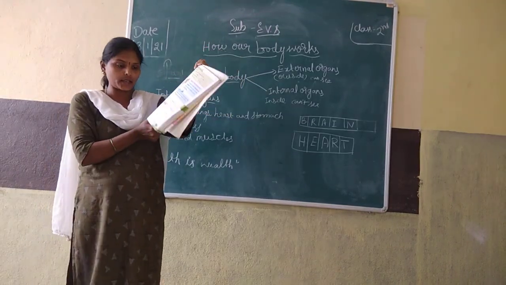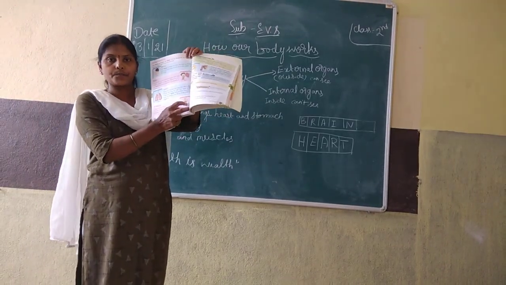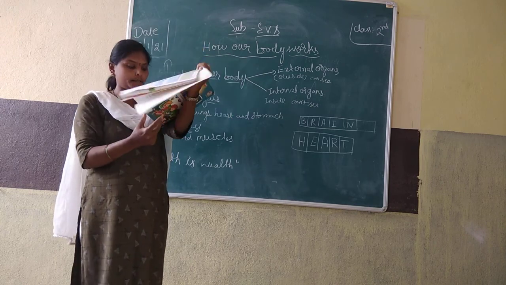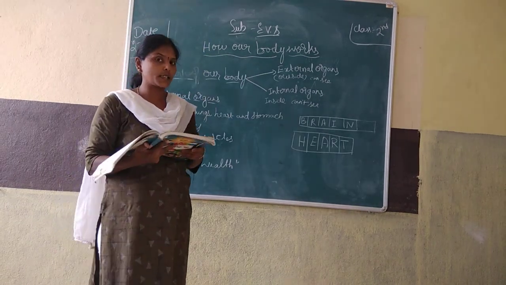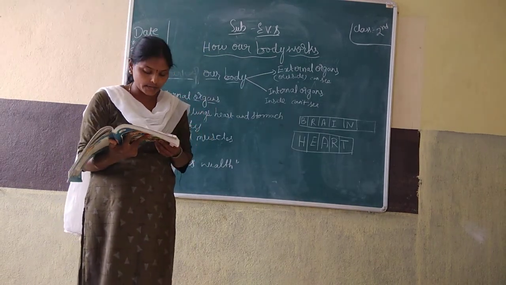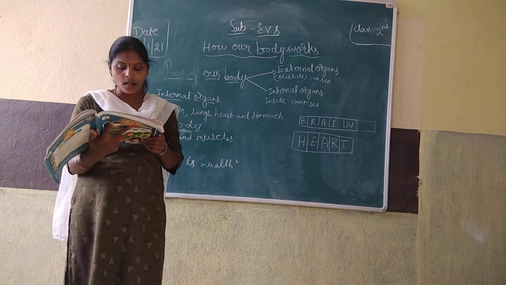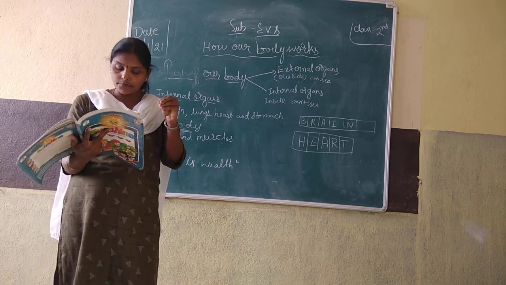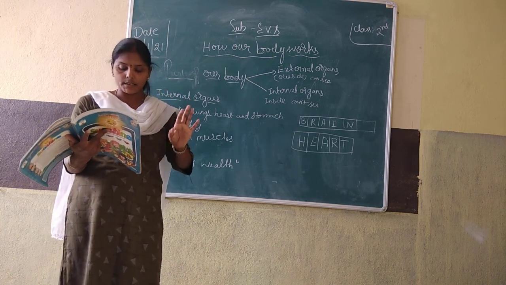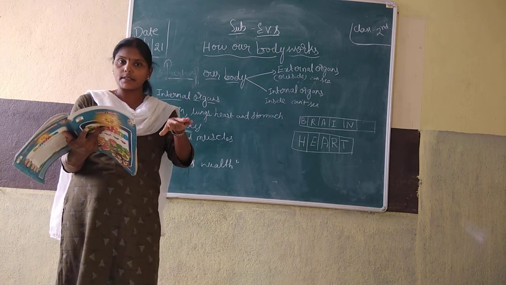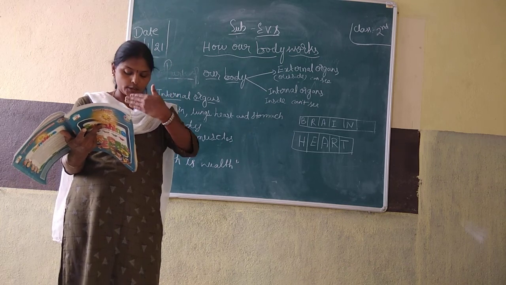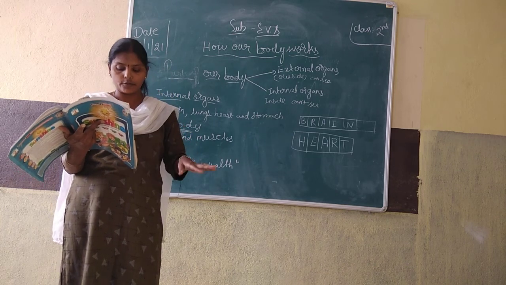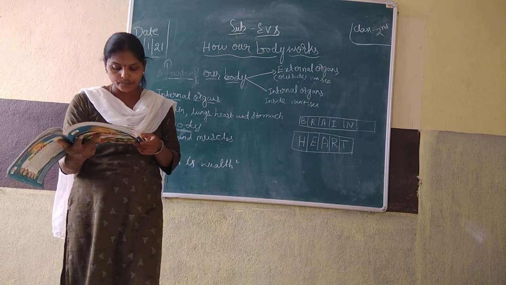Okay. Stomach. See here, the stomach. This is also an internal organ. Where does the food go after we eat? After we eat, where does food go? Inside the stomach. We swallow it. After eating, it will go inside slowly. It will go to the stomach.